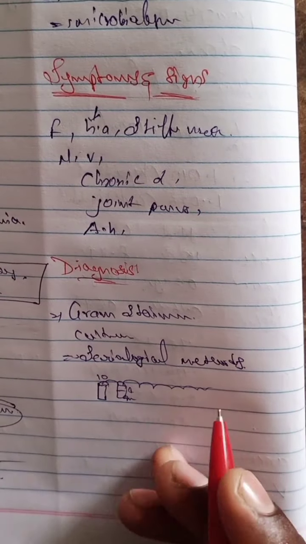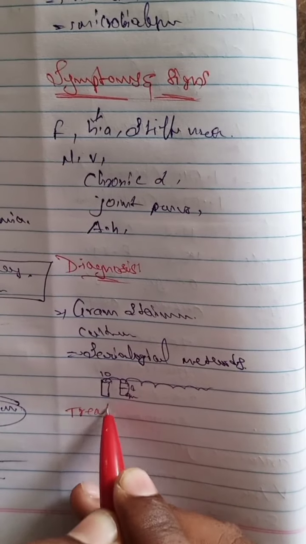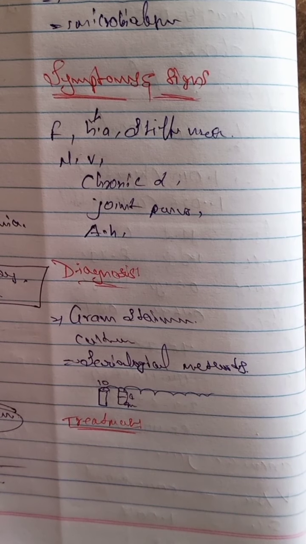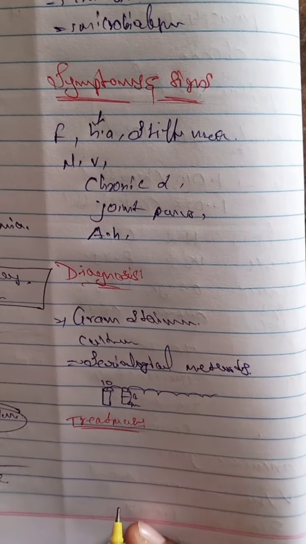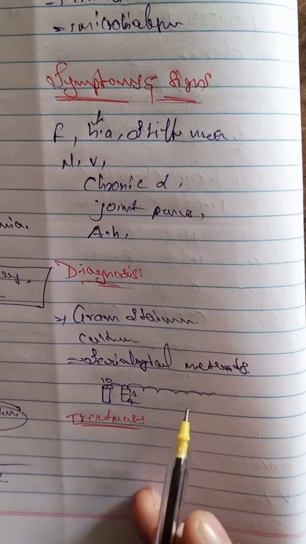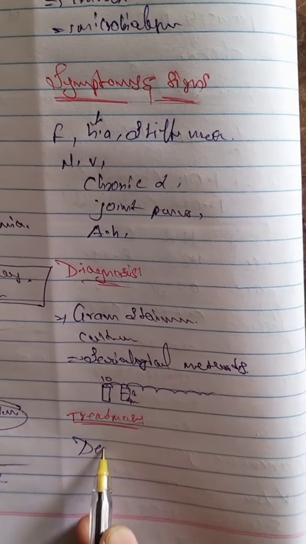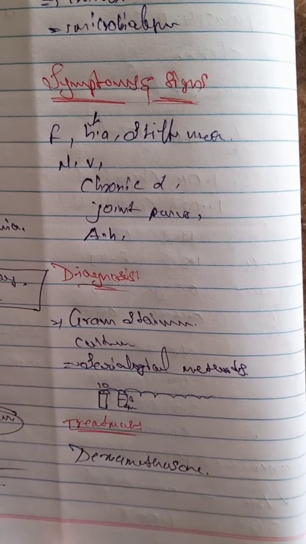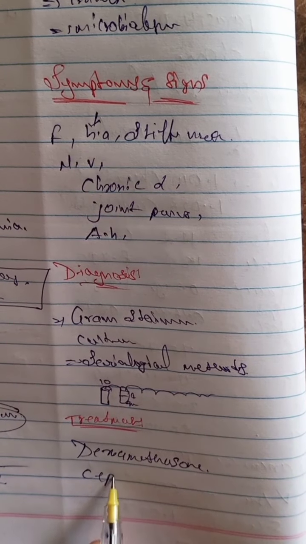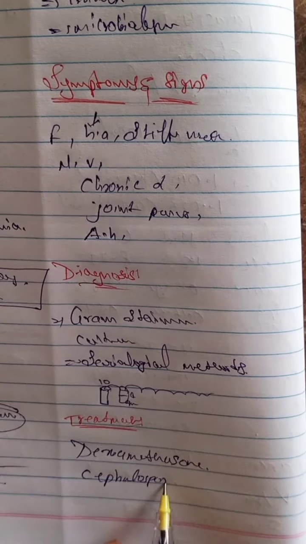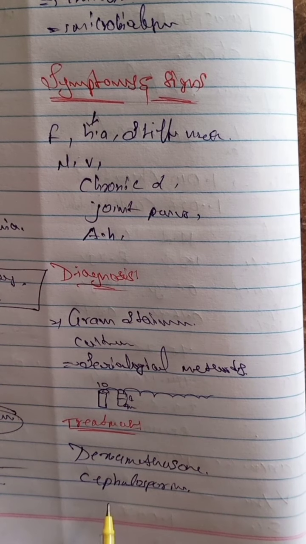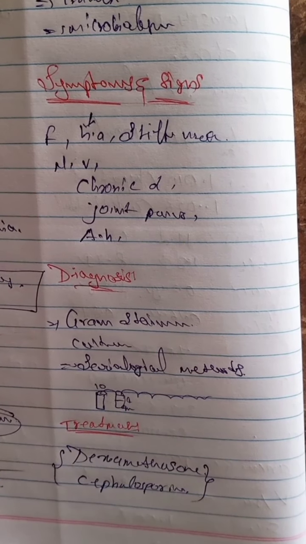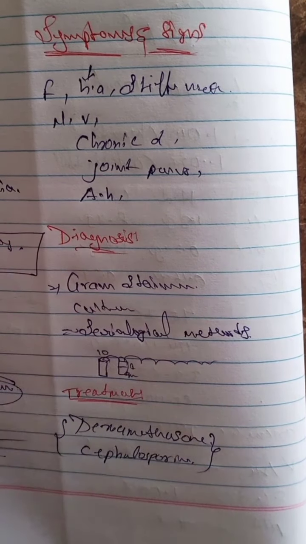And the next one, what is the treatment? Treatment uses different types of drugs for the gram negative cocci. So what are they? Dexamethasone and cephalosporins. These two drugs are involved in the treatment of this particular gram negative cocci.